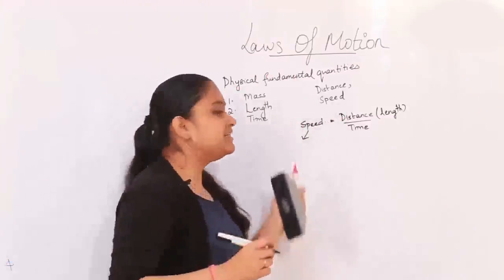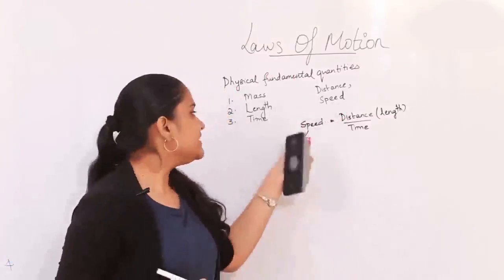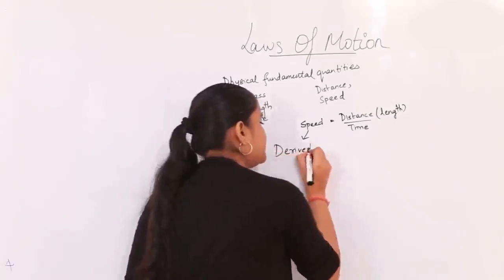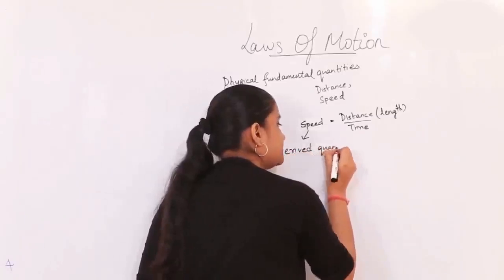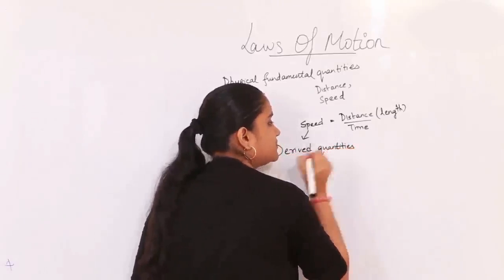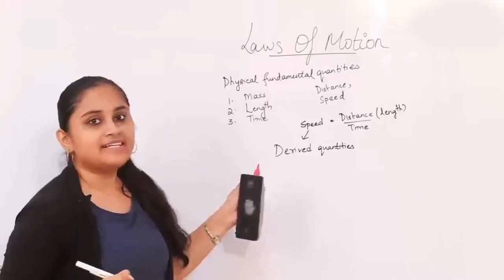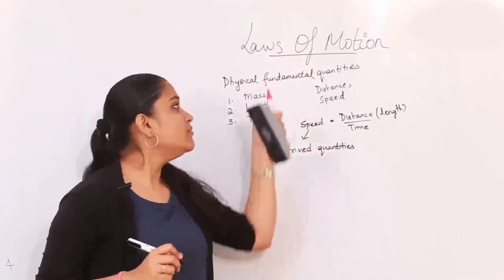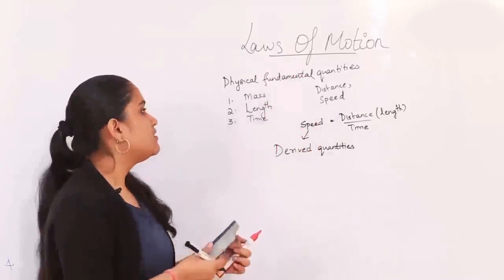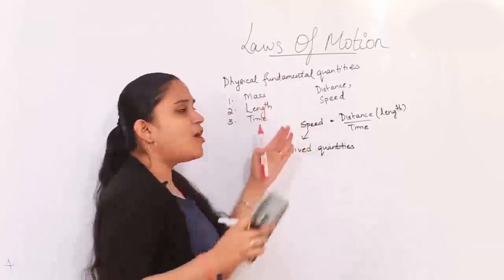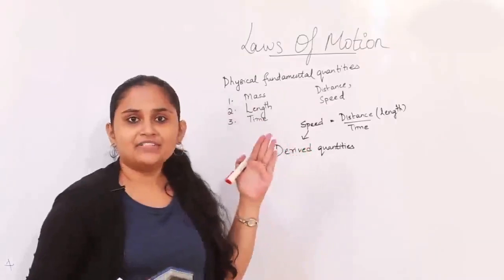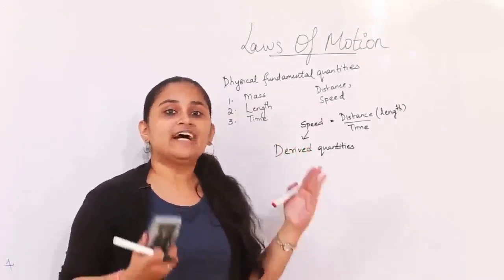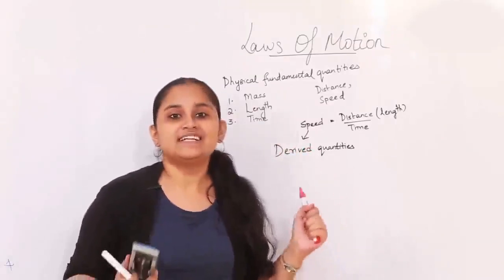So since it's being derived from the fundamental quantities, these quantities are called as derived quantities. So these derived quantities in combination with our fundamental quantities can describe the motion of an object. So is this all which is required to know regarding the motion? No. We are also supposed to know the direction in which this motion is taking place.